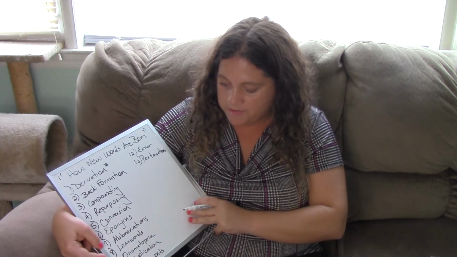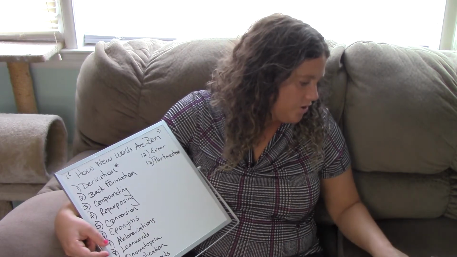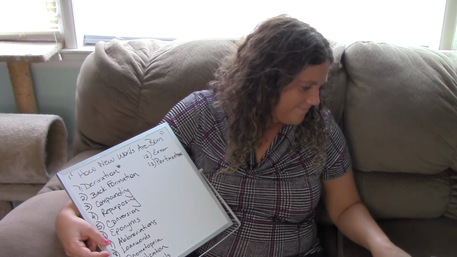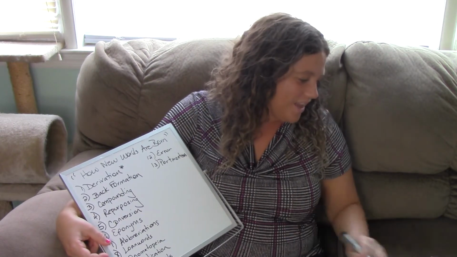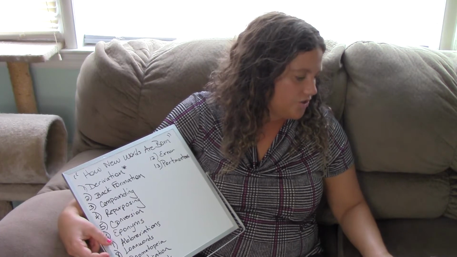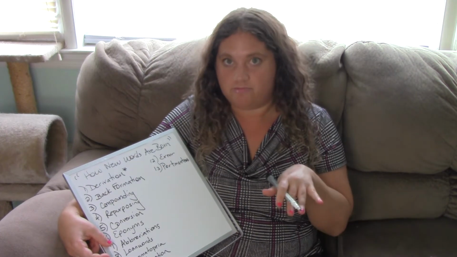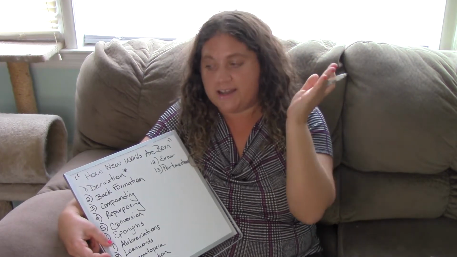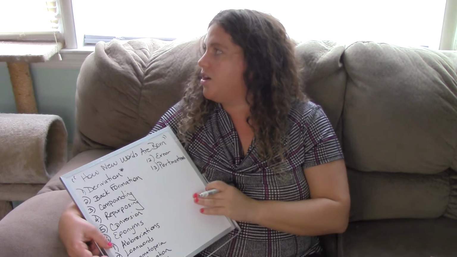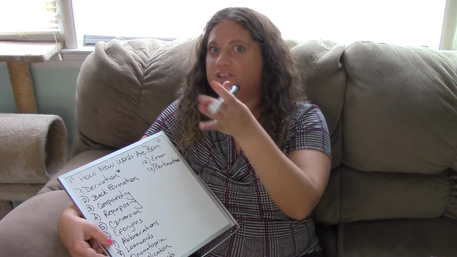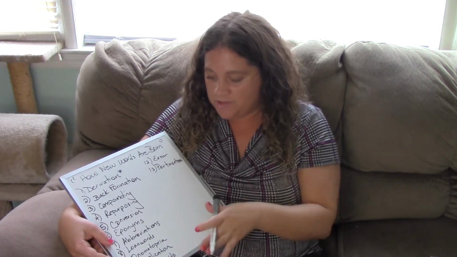Then we have eponyms, right? Number 6, eponyms. So, wait, did I skip one? I'm sorry. Yes, I skipped conversion. I apologize for that. So conversion. So basically taking a word from one word class and transplanting it into another. So for example, the word giant was a noun, right? But now it's not just a giant like a huge person, right? Now it actually could be, I saw a giant raccoon outside my window, right? And we're using it as an adjective to describe something else, not as a noun. So that's what that means.